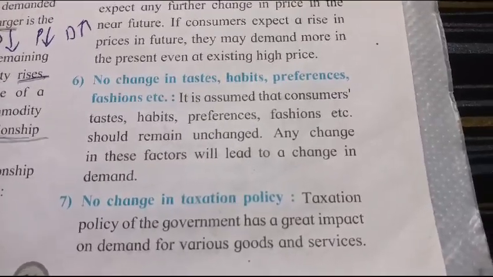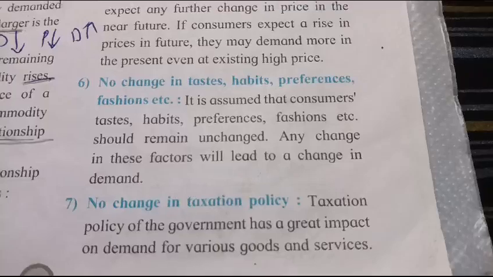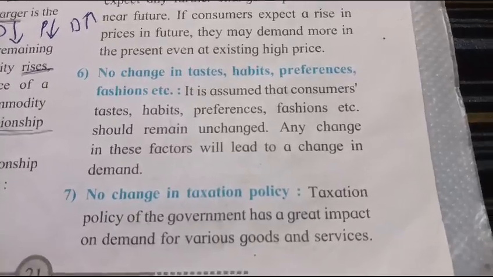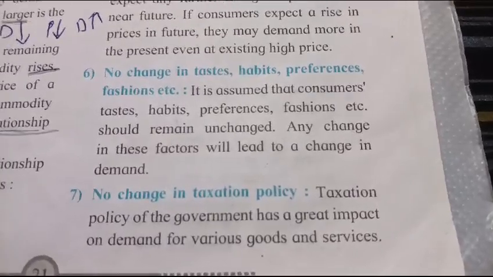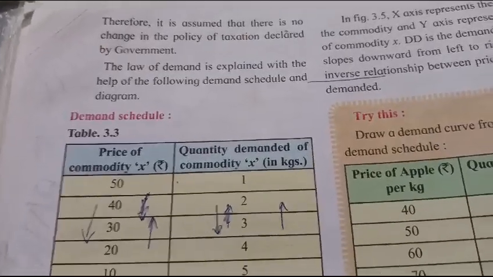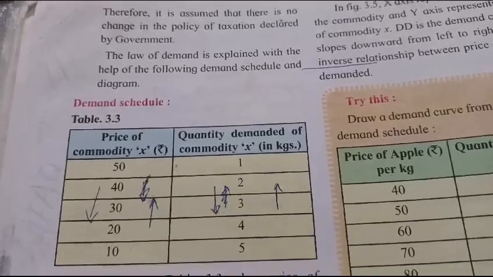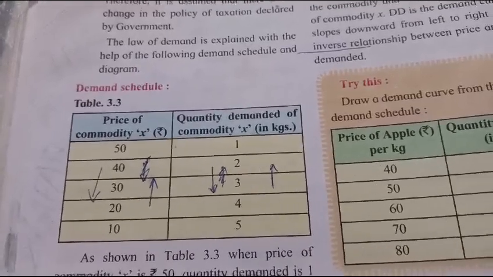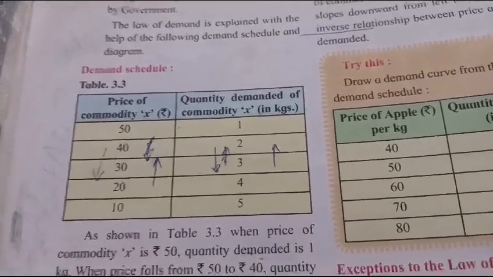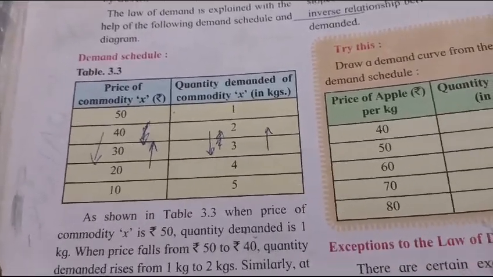Seventh, no change in taxation policy. Taxation policy of the government has a great impact on demand for various goods and services. Therefore, it is assumed that there is no change in the policy of taxation declared by government. The law of demand is explained with the help of the following demand schedule and diagram.